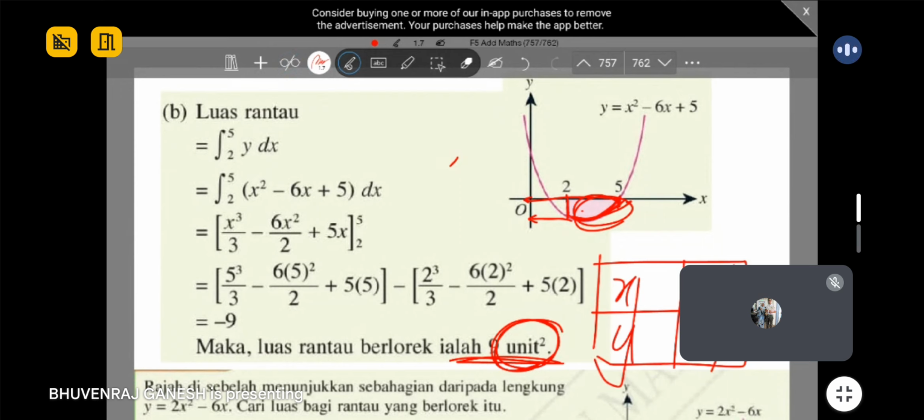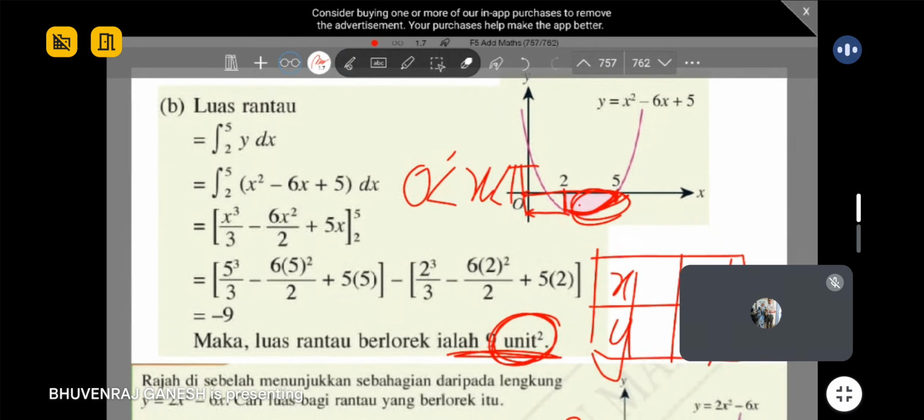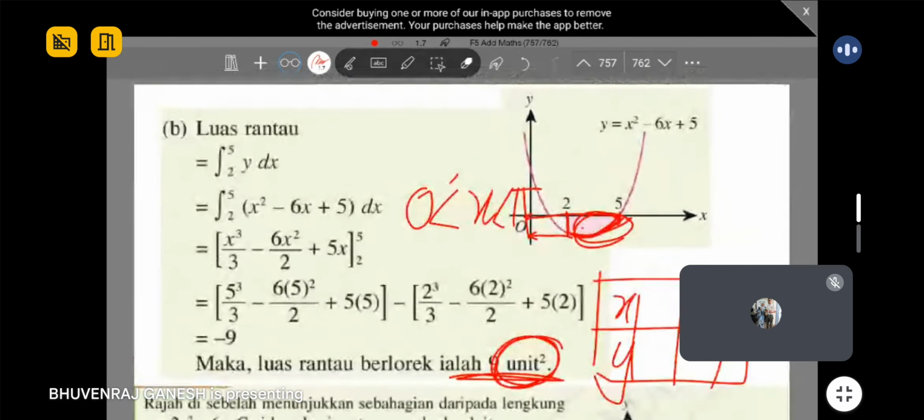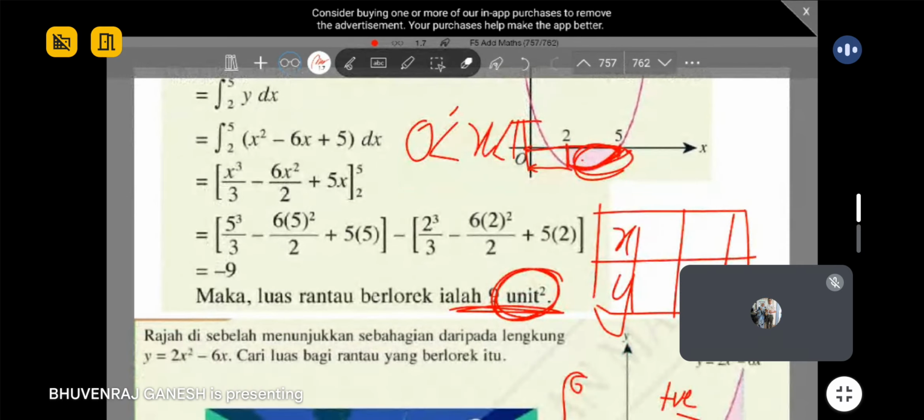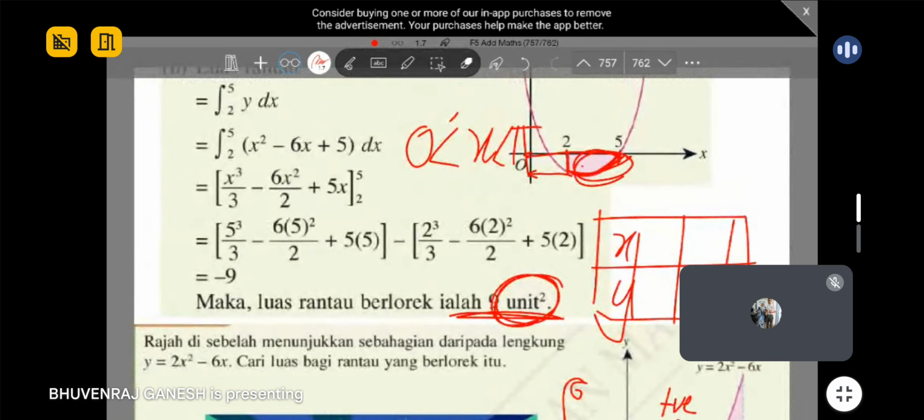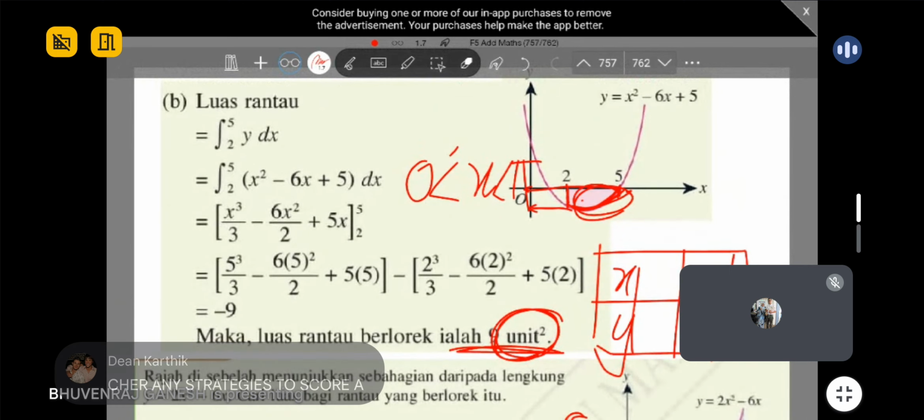So actually you don't need to memorize the shape of the graph. You just need some x values within the range given, the domain they will give you, like 0 until pi. Then you just use any values within that range to plot your graph, then join all the points and you will get your graph ready. So actually you don't need to memorize, you just use the concept of plotting points, then connect your points. Of course, you must know the general shape, if not you don't know how to connect.